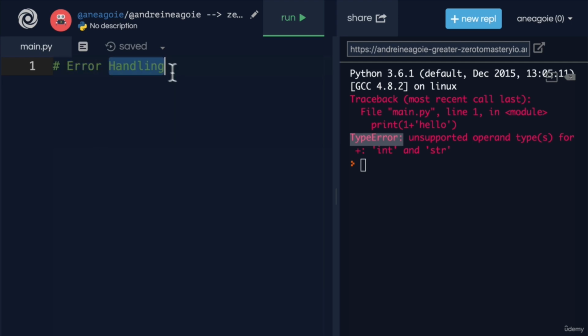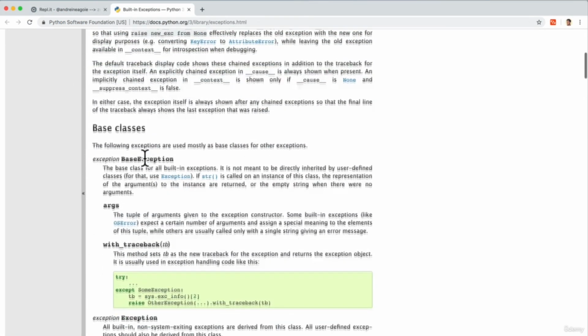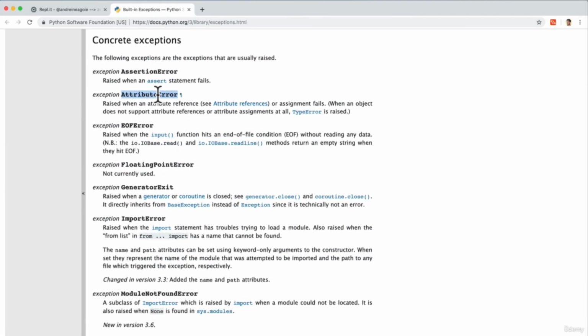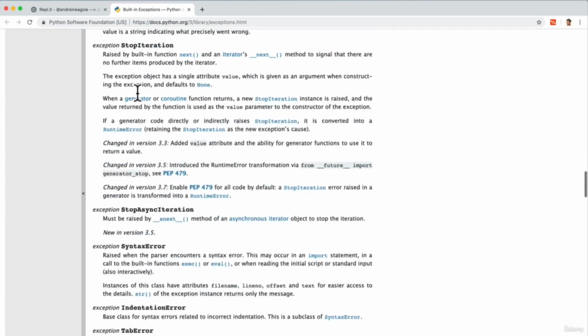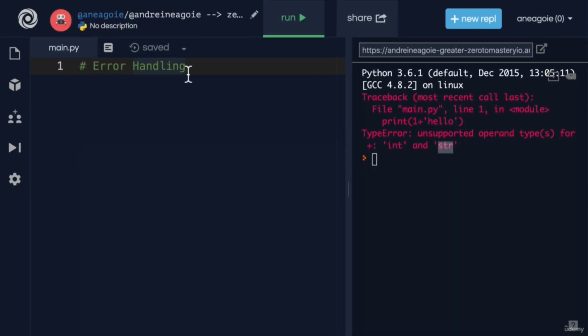Well, before we get into that, let's just talk about some of the errors that exist in Python. We've already seen type error, where we're trying to do something between two different data types that are incompatible, such as adding int and string. And these built-in exceptions in Python, there's lots of them. And I'll link to this resource so you can take a look. But if I scroll through here, you see attribute error, end of file error. We keep going. We have a name error. We have so many errors, reference errors, just a ton. Let me just go through some of them that are quite common.